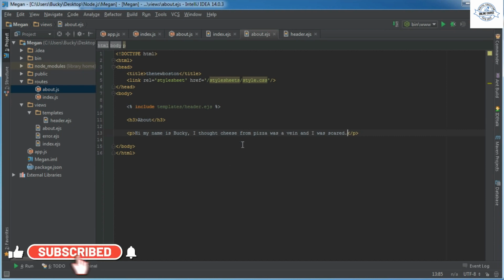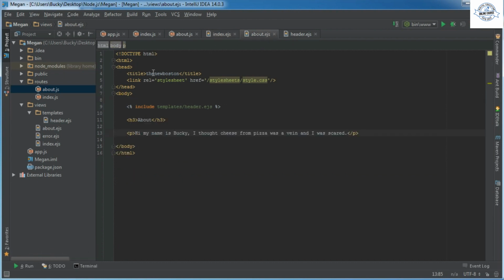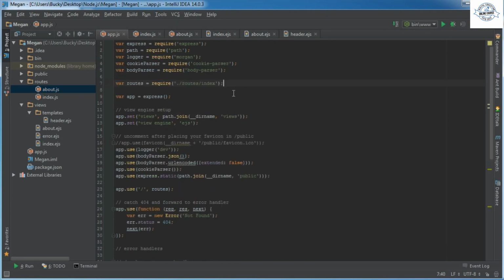Alright, so now we have a view for about and an index looking sweet. Actually, let me change this title to about as well. Now what we need to do is set it up first in app.js. Essentially, in app.js we let our program know, hey, we made a new page, so whenever the user requests that page, this is how you handle it. It only takes 2 lines of code, pretty simple.